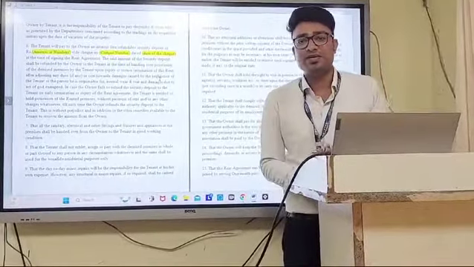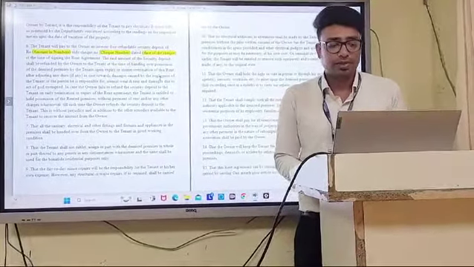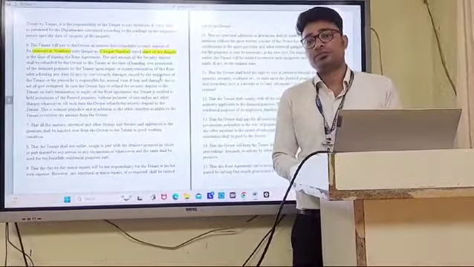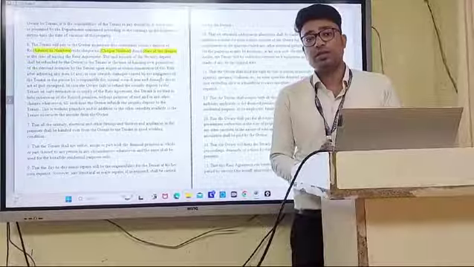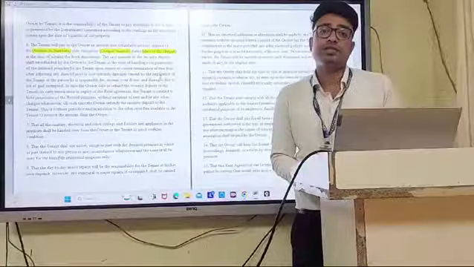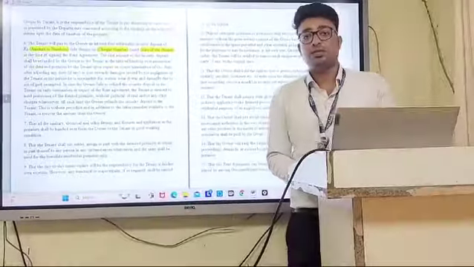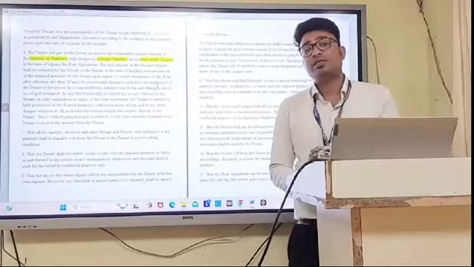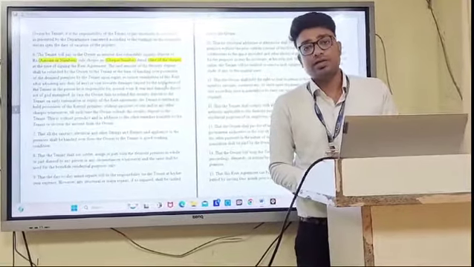Other than this, for the day-to-day minor repairs, this condition is given: day-to-day minor expenses are to be borne by the tenant. The owner shall hold the right to visit, meaning if the owner wants to check that the tenant is not doing any illegal activities in the premises, he may visit the premises once a month, if this is mentioned in the rental agreement. Property tax will be borne by the owner, not by the tenant. It is one of the conditions.